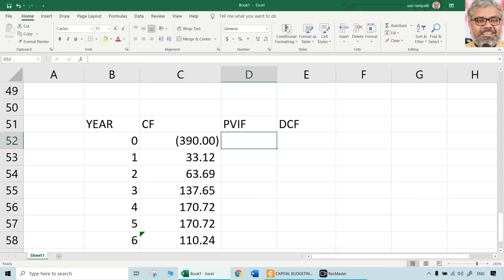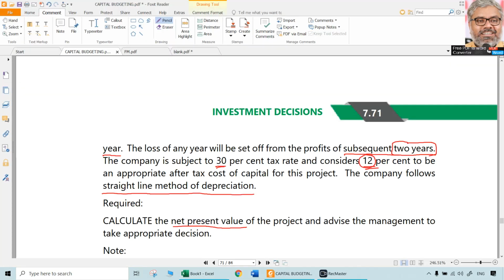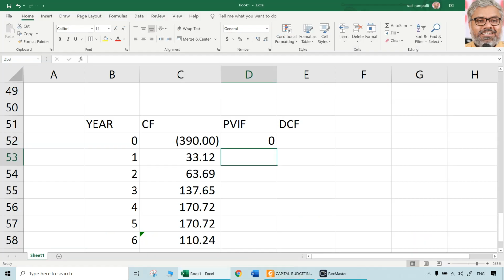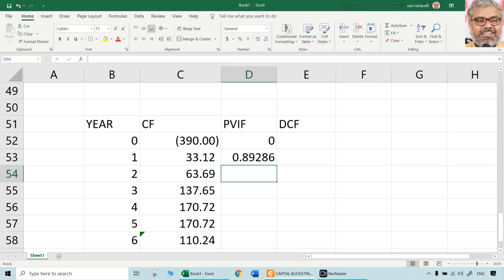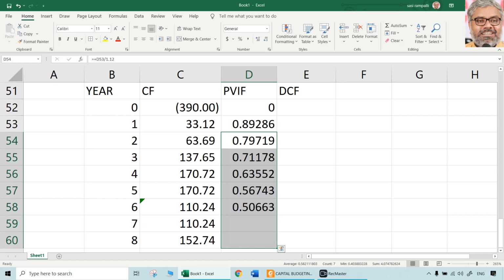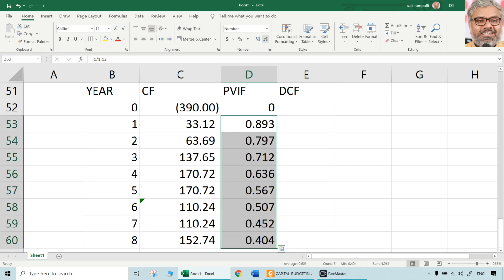So once you take that, PVIFs can be taken. 12% is the discount rate. In exam you can directly take from this table to save time. I am just taking easily 1 divided by 1.12, 1 divided by 1.12, that divided by 1.12, and so on. Simple. So these can be taken from tables for your convenience.